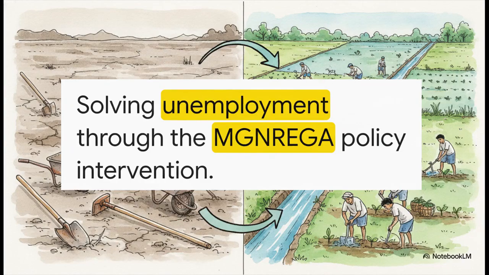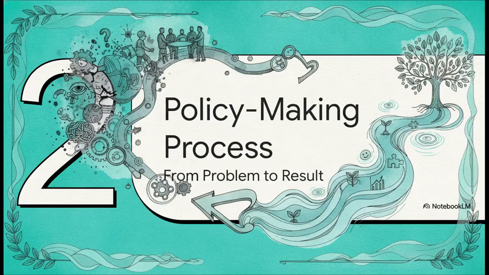Let's make this real. Take rural unemployment. The government's targeted, goal-oriented course of action to solve that massive problem is MGNREGA, the Mahatma Gandhi National Rural Employment Guarantee Act. It perfectly encapsulates policy acting as a direct intervention to secure social welfare and economic justice on the ground. Moving right along to Section 2, the policy-making process, from problem to result.